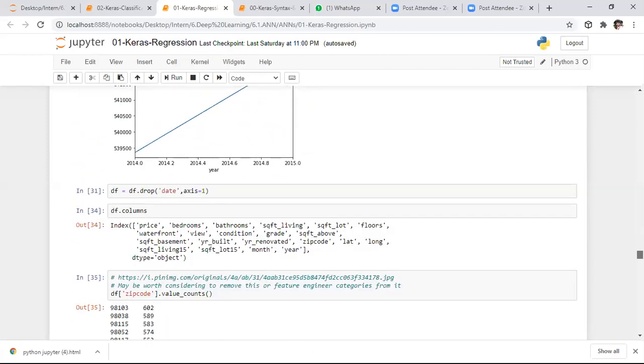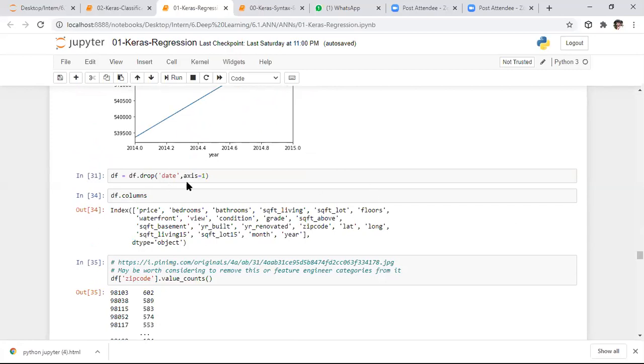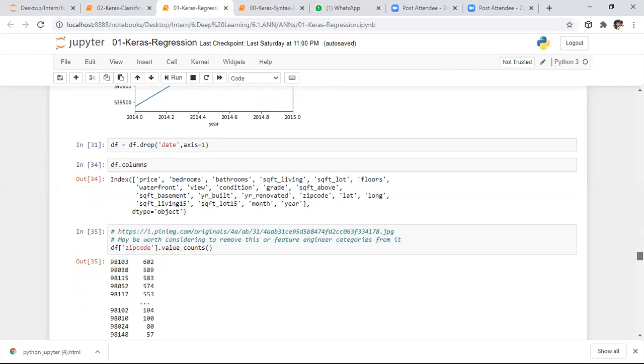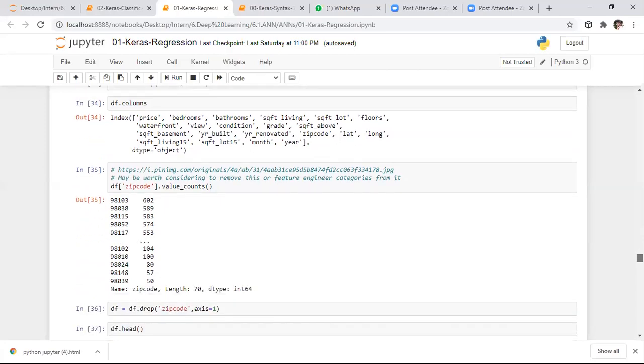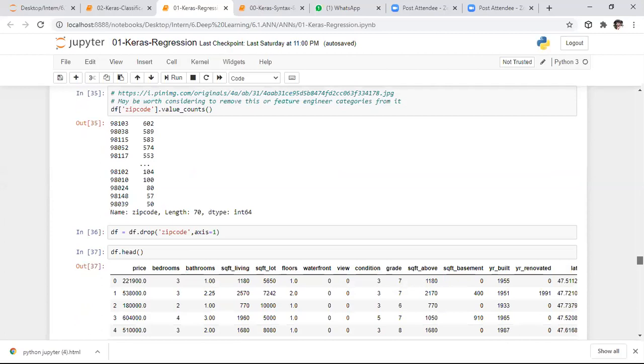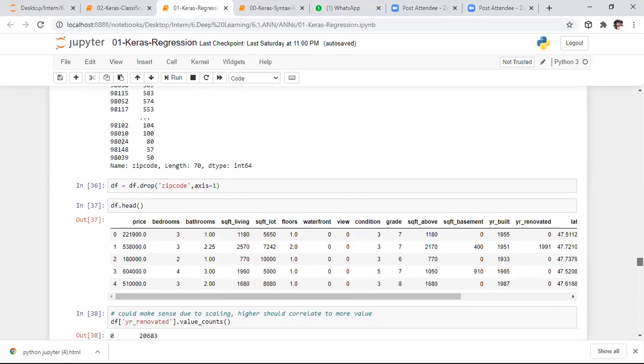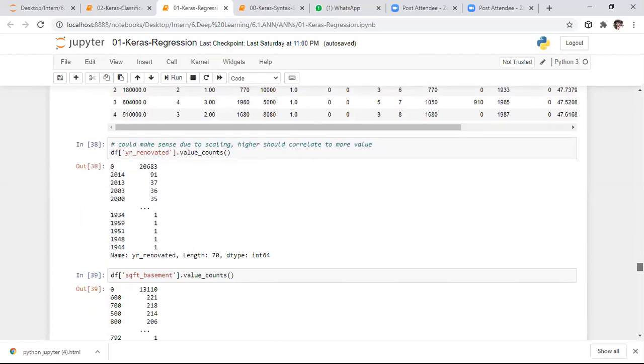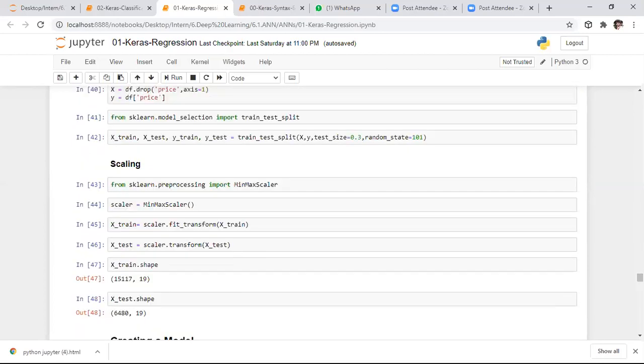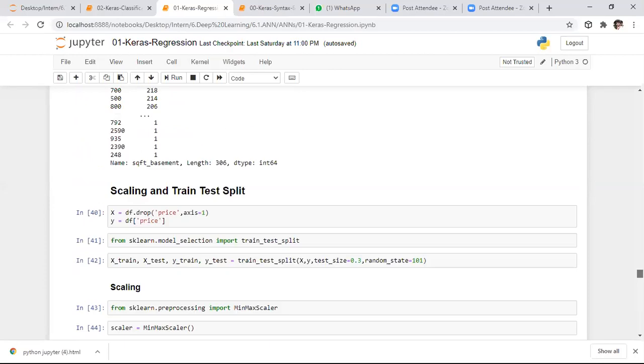After this, here it is about viewing the different columns' information. Whenever you say df.columns, it will return the data present in the different columns. After that, zip code. Here we are removing a few columns which are not giving sufficient information. To get the best accuracy, we are removing the unnecessary columns from our data frame. After removing them, we pre-process the entire data, and then we need to divide our data set into training and test sets.